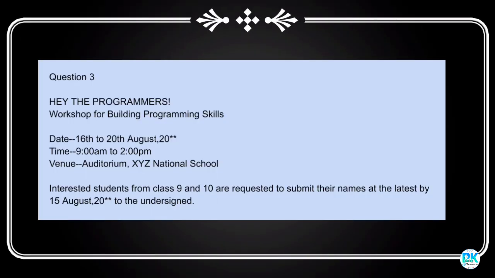Now notice here is the heading, Hey the Programmers. Workshop for building programming skill. Now if in the question date, time, venue are mentioned, then write that. If it's not mentioned, write any particular date, time, venue according to your wish. Okay. Interested students from class 9 and 10 are requested to submit their names at the latest by a particular date to the respective in charge. Okay.